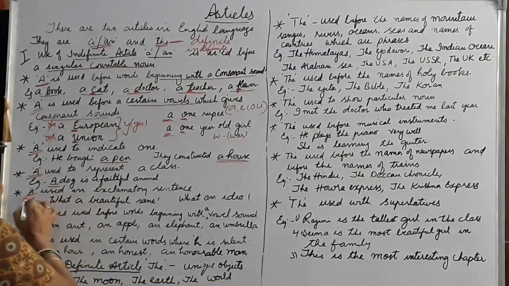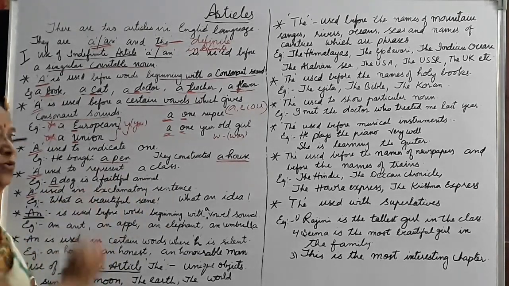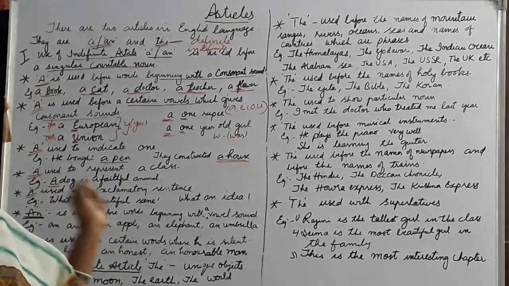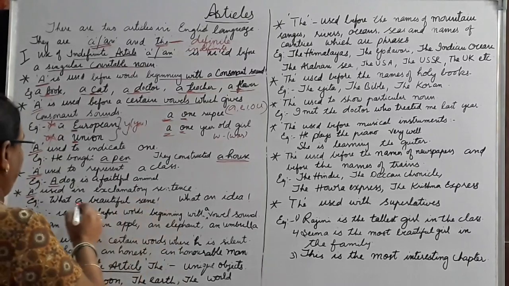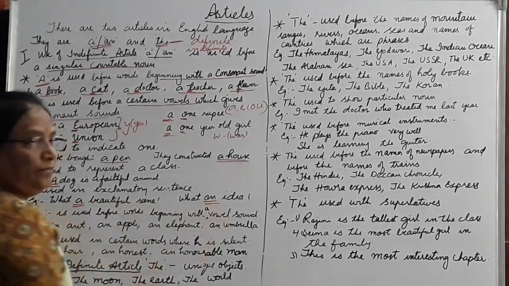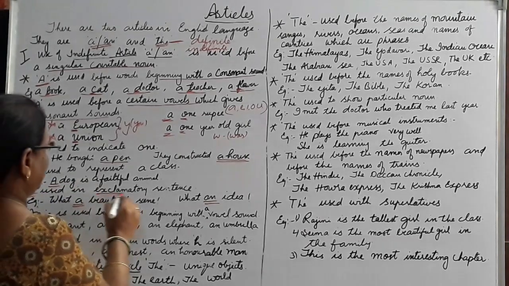Then a is used in exclamatory sentences. For example, what a beautiful scene. What an idea. See, a and an are also used in exclamatory sentences.